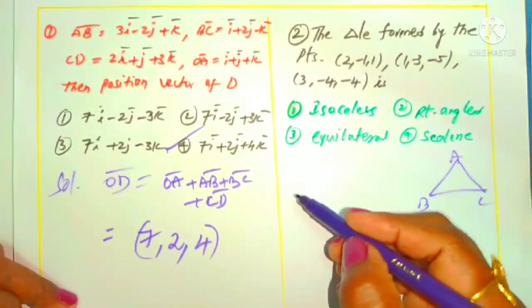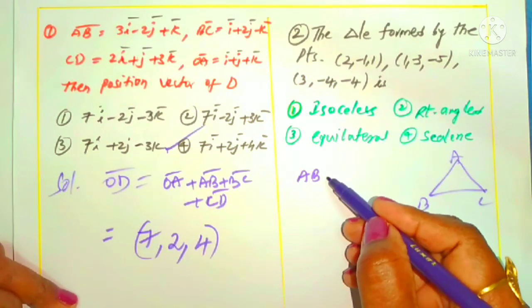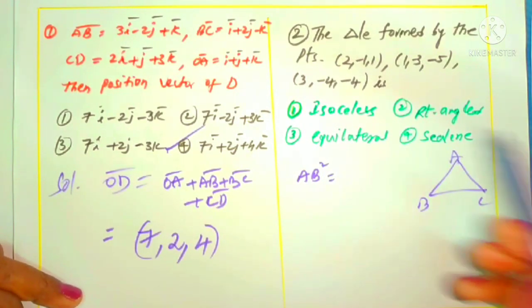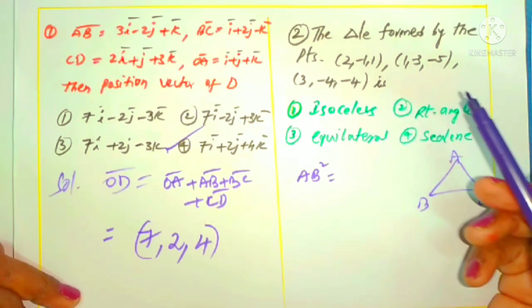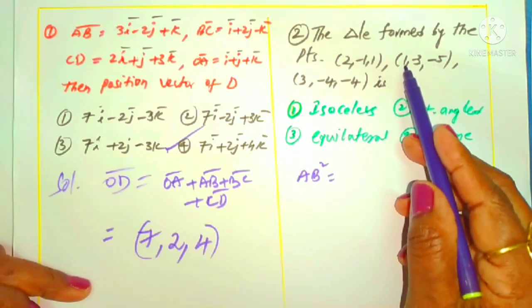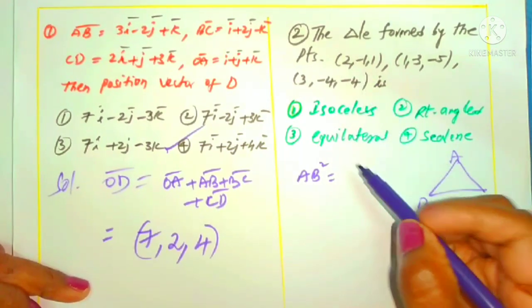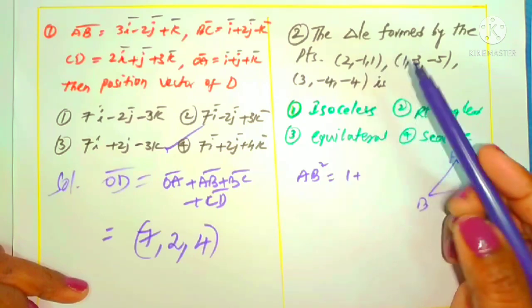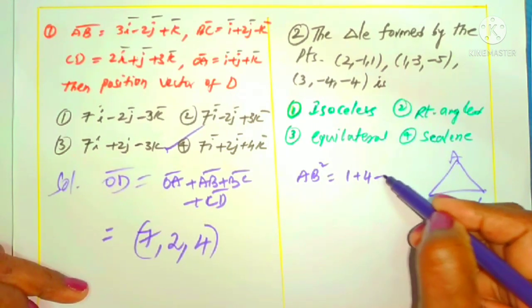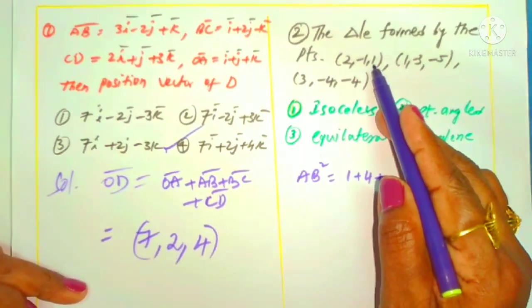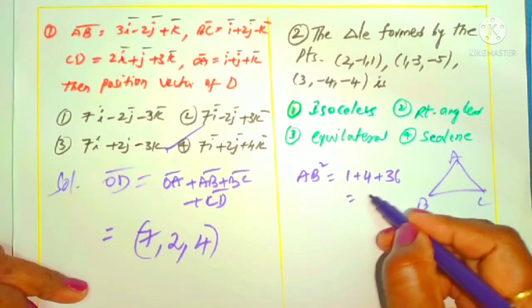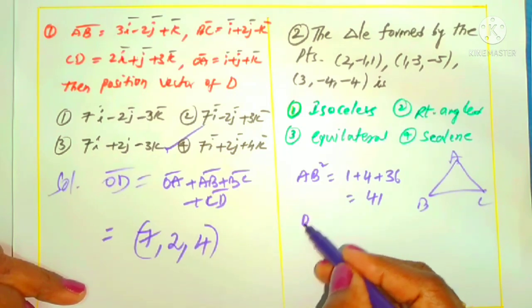If vertices are given, we can use the distances AB, BC, CA. AB square I am taking first. What is the square distance between the two points? You know very well from 3D. (1 minus 2 minus 1) whole square is 1, plus (minus 3 minus 1 minus plus 1), that is minus 2, whole square is 4, plus (minus 5 minus minus 1 plus 6 minus 6) whole square is 36. That is 41.